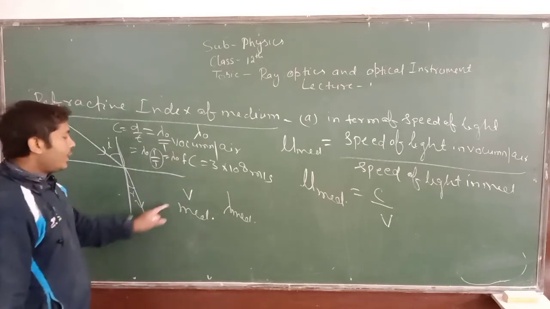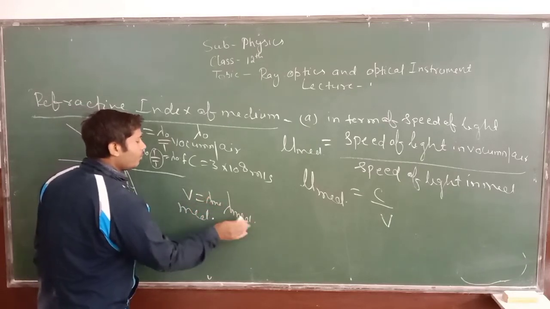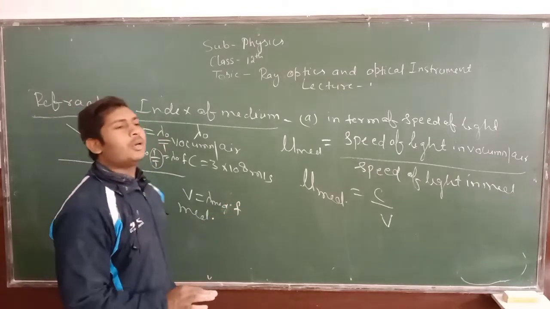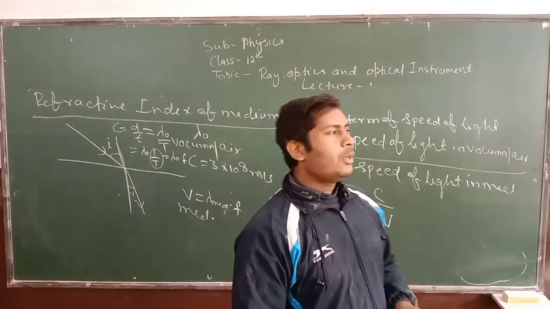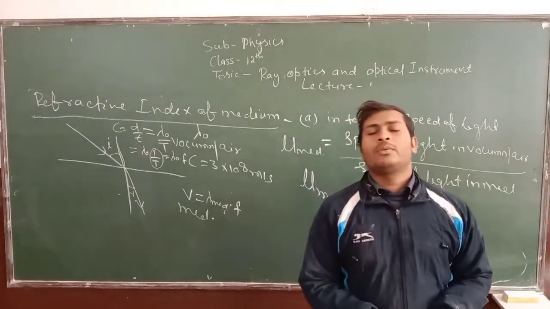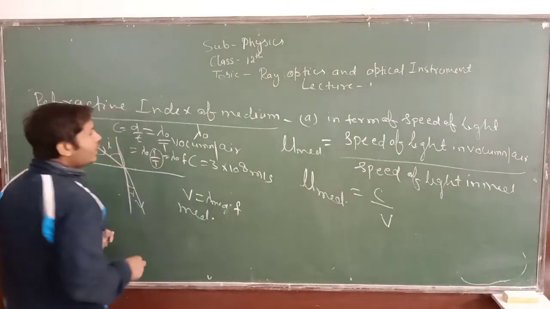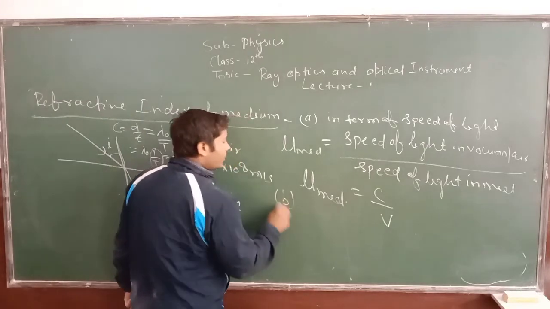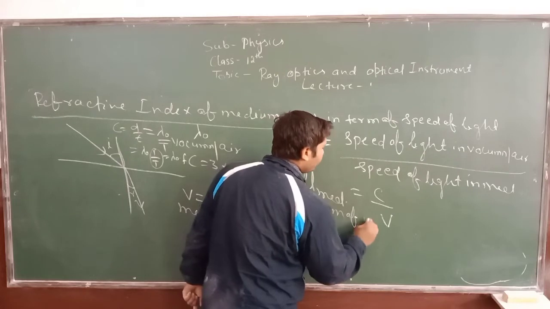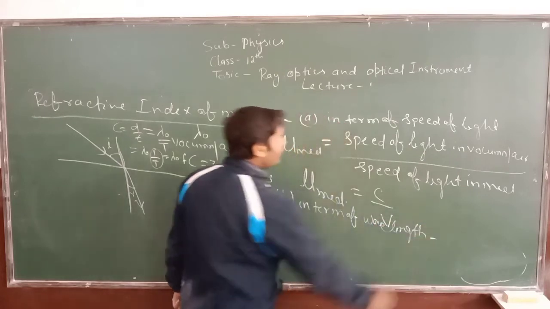And here the velocity will be equal to lambda medium into frequency. Means whenever a ray of light comes from one medium to another medium, the wavelength of light changes, whereas the frequency does not change, it remains constant. So in terms of wavelength, I am going to find out the refractive index of the medium.